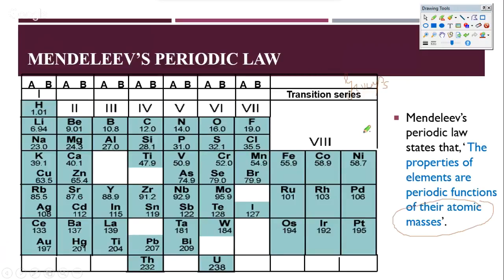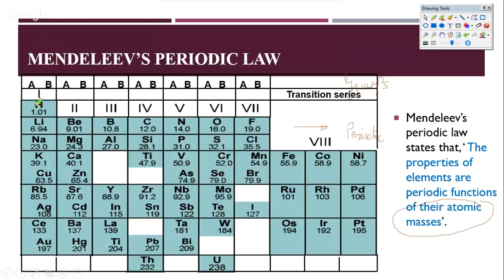All the rows, the horizontal lines, he started calling periods, because it was like a mathematical periodic function. The properties repeated, and therefore he called them periods after an entire cycle. Lithium had the same properties as hydrogen, so that made sense for calling them periods.